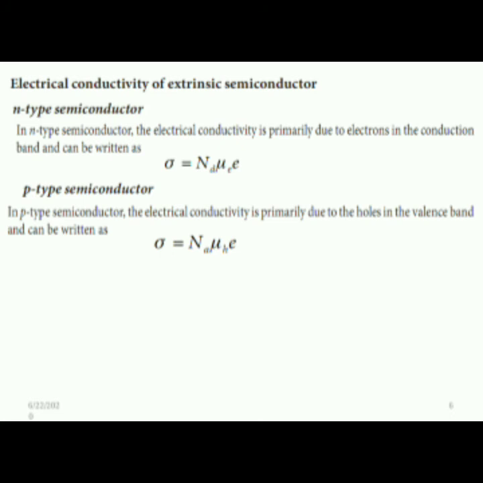Electrical conductivity of extrinsic semiconductor. N-type semiconductor. In an N-type semiconductor, the electrical conductivity is primarily due to electrons in the conduction band and can be written as sigma is equal to Nd mu E into e. P-type semiconductor. In a P-type semiconductor, the electrical conductivity is primarily due to the holes in the valence band and can be written as sigma is equal to Na into mu H into e.